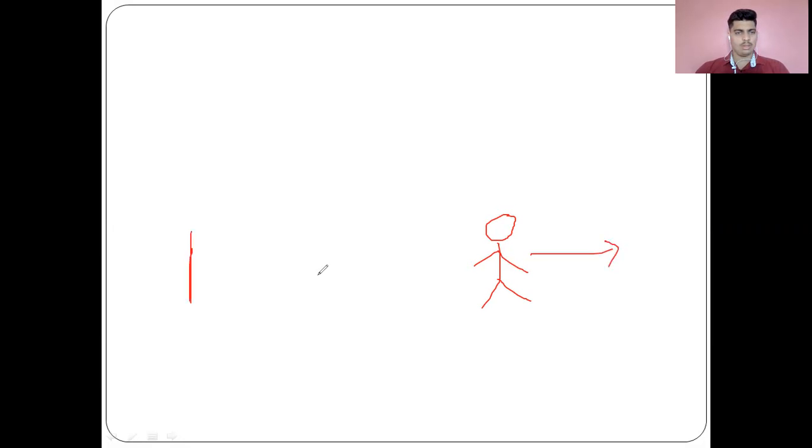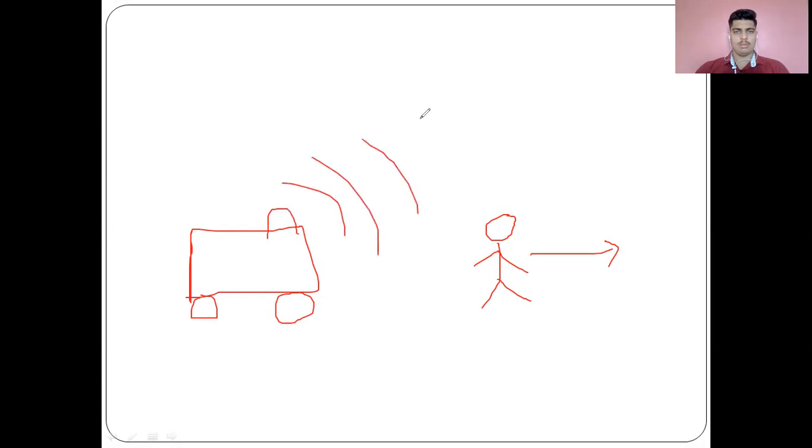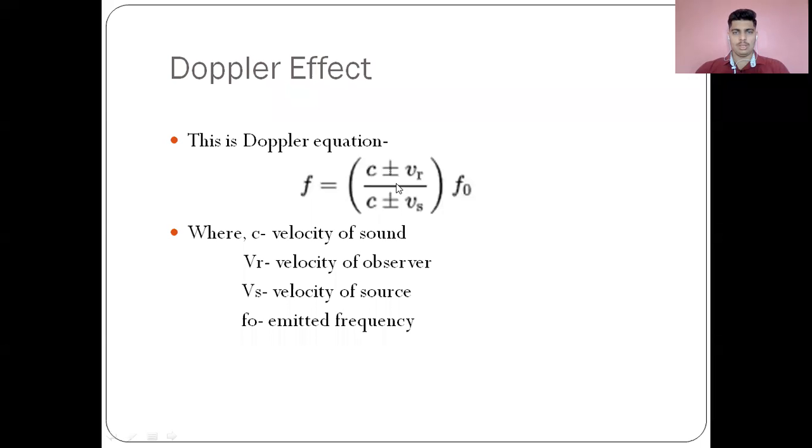and this is the same engine but stationary, and this time also the waves generated would be the same, but each time he moves ahead, each wave would reach him at slightly different times. So that's why we will use a negative over there. That's why here we will have minus. But what if both are moving? Now let's consider that also.